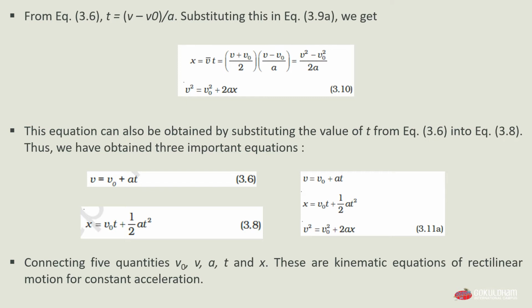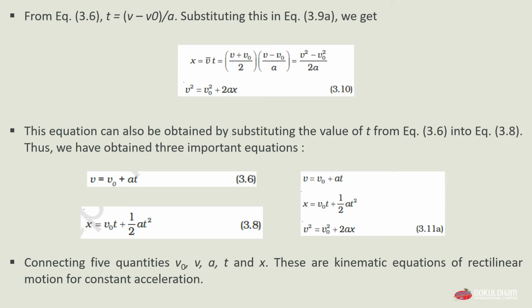Now substituting the value of t in equation 3.9, we get x equals v bar t. We have taken v bar as (v plus v0) by 2. So v bar t will equal (v plus v0) divided by 2, and substituting the value of t, which is (v minus v0) divided by a.